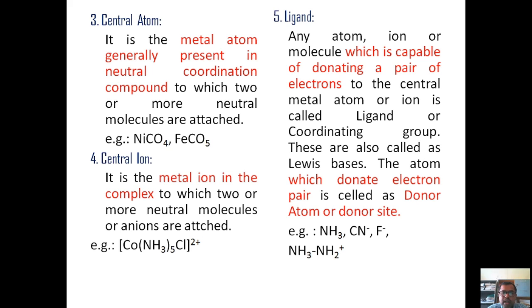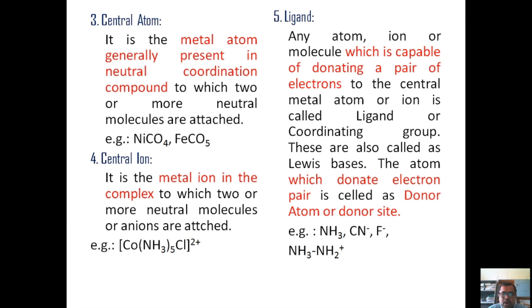In other terms, it is also called a coordinating group. These are also called Lewis bases, because what are Lewis bases? These are the species which donate the electron pair to a Lewis acid. And generally we know that the atom which accepts the electron pair is called an acceptor, whereas those atoms which donate the electron pair are called donor atoms or donor sites.